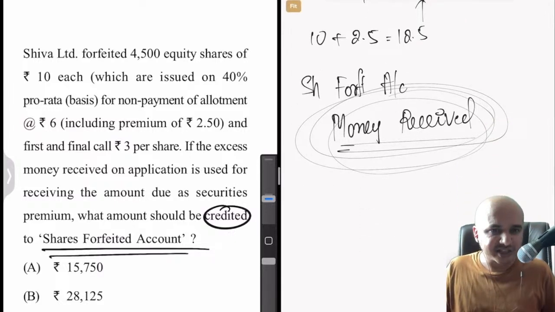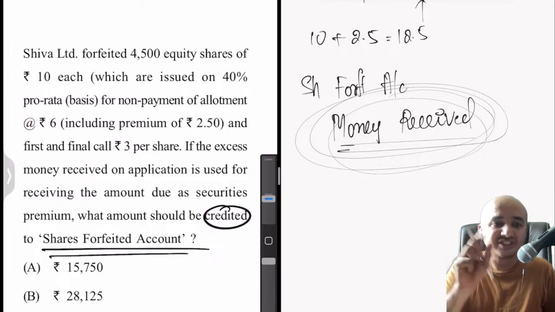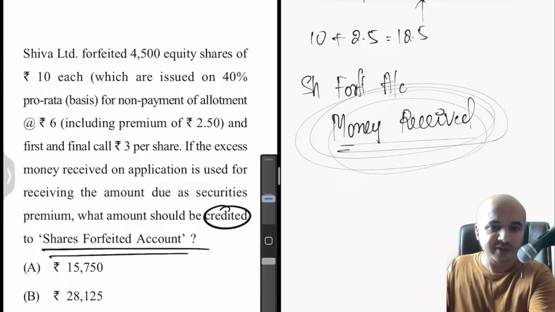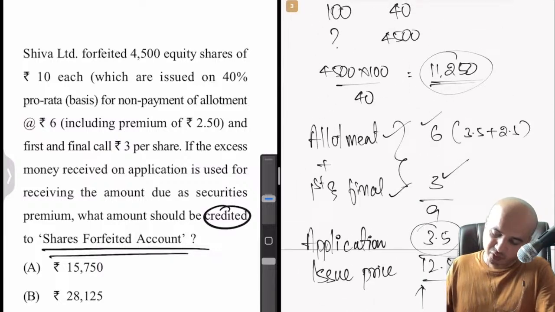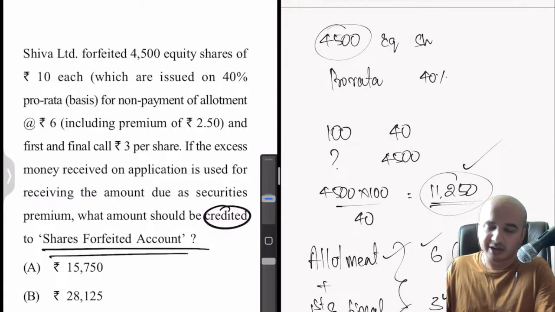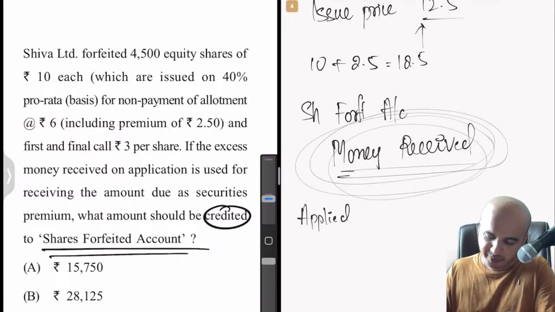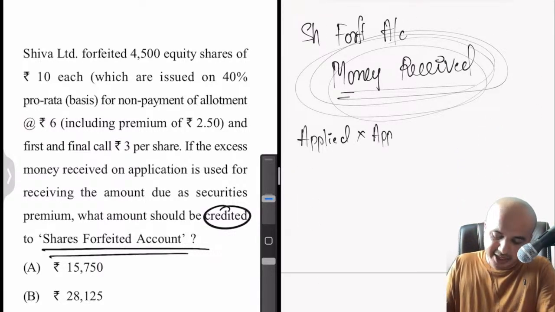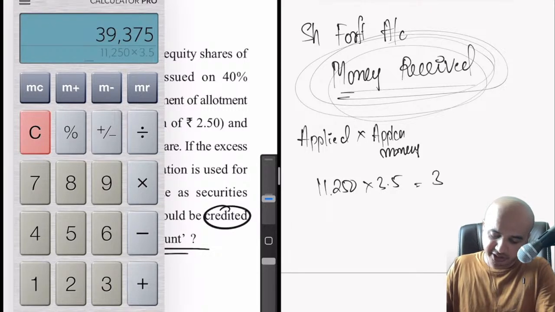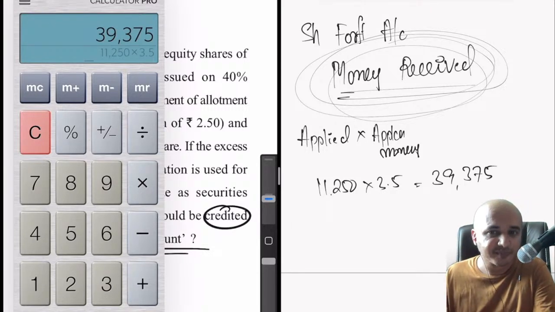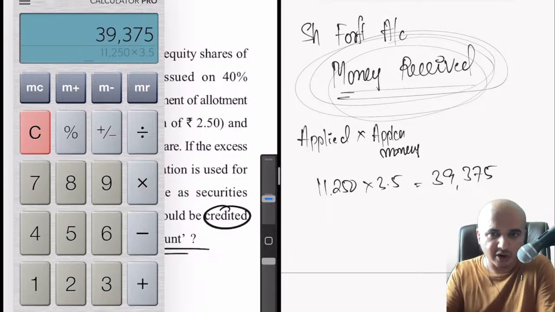So now how much money have we received? That money will be credited to which account? Shares forfeited account. Now how to calculate how much money we have received? Very simple. Number of shares which he applied for, we have already calculated this. If you go back, you can notice that the number of shares we calculated is 11,250. Number of shares applied into application money. How much is the application money? 3.5. So 11,250 into 3.5 gives us 39,375. So now this cannot be credited to shares forfeited account because we would have obviously used it for allotment, application, etc.